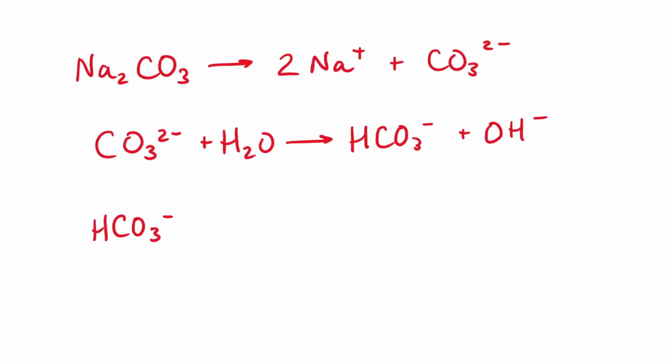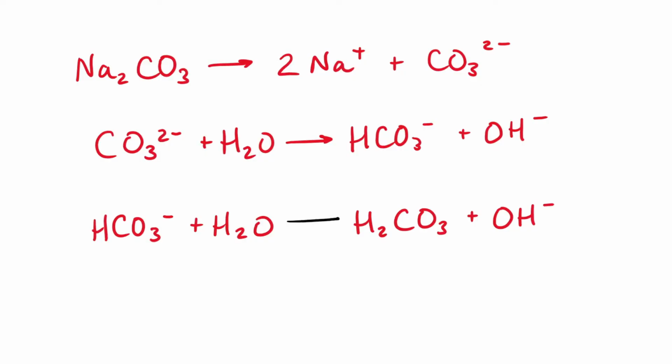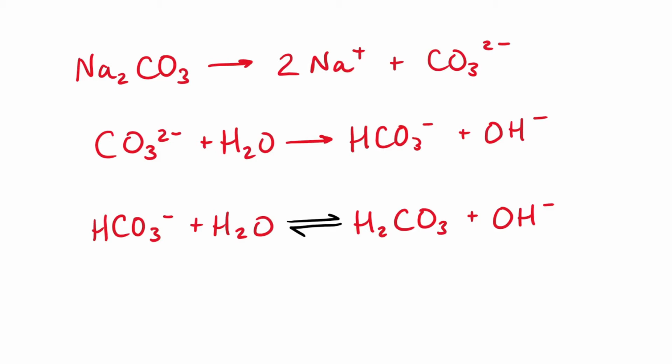We can even do that again with the bicarbonate in water to produce carbonic acid and hydroxide. But for reasons we'll discuss later, that reaction is going to run forward and in reverse to produce an equilibrium. In the reverse case, we have carbonic acid and hydroxide converting into bicarbonate and water. In acid-base chemistry, we'll always find that a molecule forms a conjugate pair. Carbonic acid is the conjugate acid of bicarbonate, and bicarbonate is the conjugate base of carbonic acid.